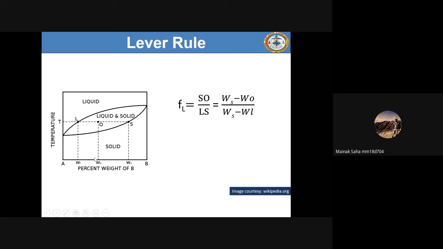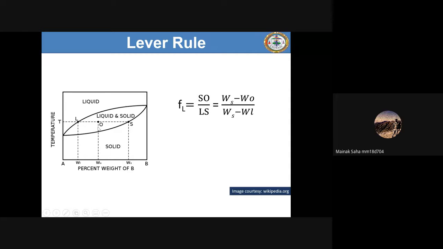Although your overall composition is WO, note this thing very carefully. Your overall composition is WO, weight percent of B, but your liquid composition is WL, weight percent of B, because you are at this point. So this will be the composition of liquid. Similarly, the composition of solid, the composition of the alpha, is WS, weight percent of B. So from here you can say one thing: alpha is richer in B as compared to the liquid, which means liquid is A rich and this alpha is B rich.